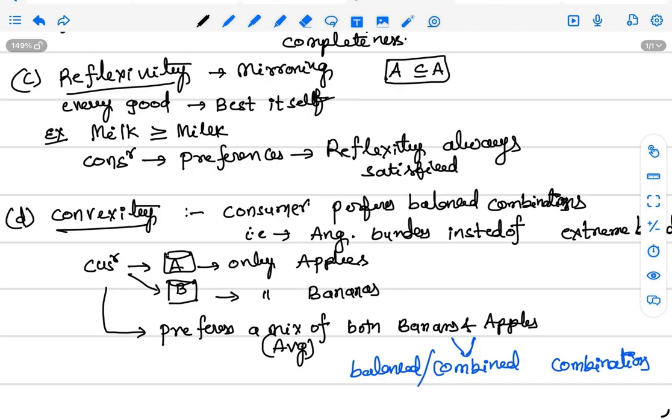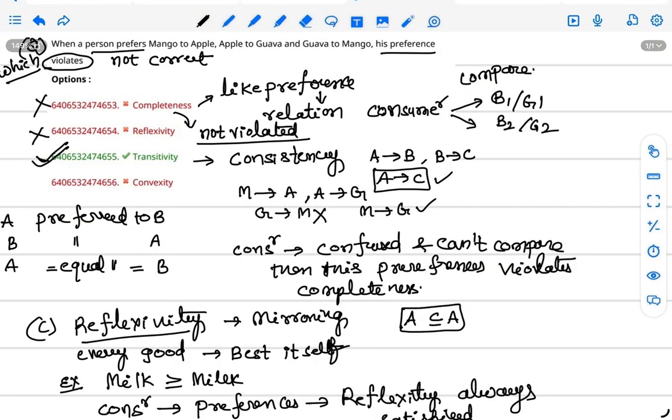Generally convexity prefers diversification. Convexity does not violate. It does not violate. So this is not the correct option.